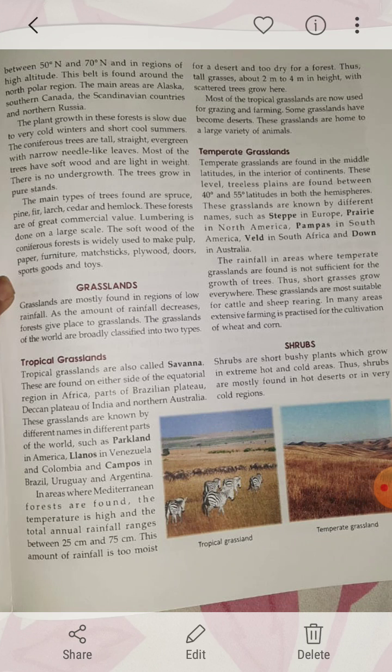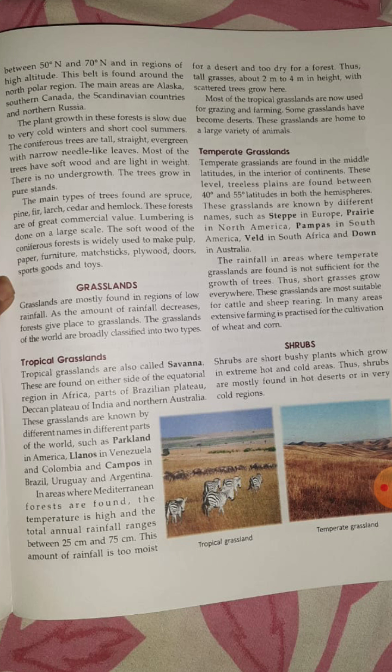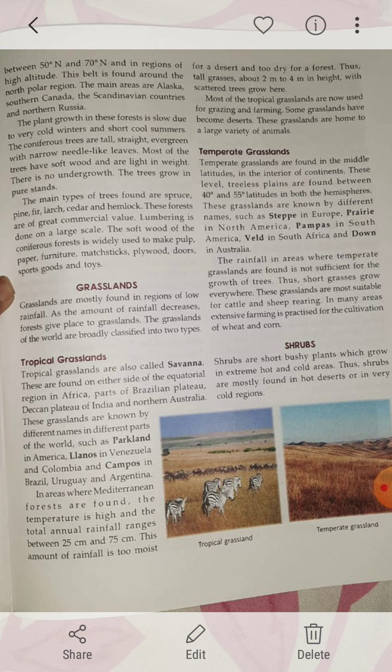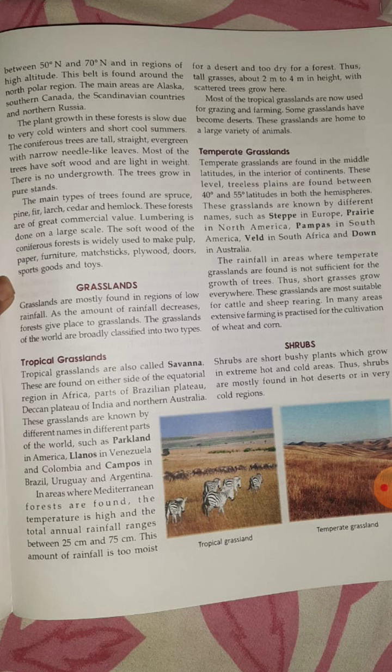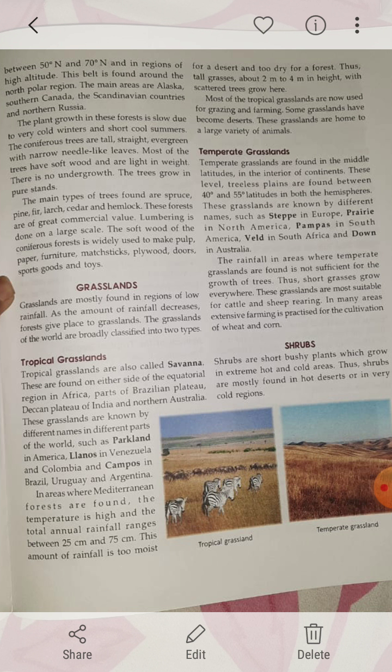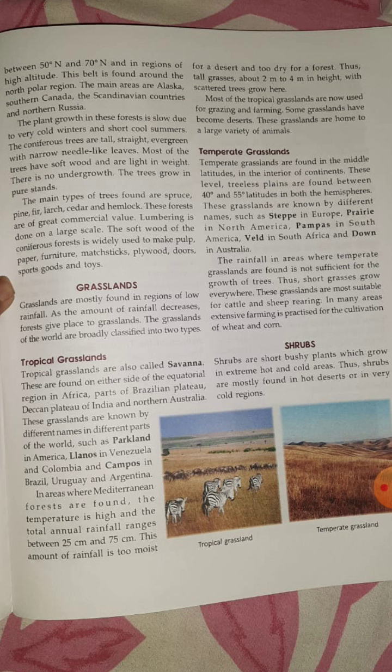So grasslands of the world are broadly divided into two types. One is a tropical grassland, one is a temperate grassland. Now tropical grasslands are known as a savanna. These are found on either side of the equatorial region that you can find in Africa, Brazilian Plateau, Deccan Plateau of India and Northern Australia. Now these grasslands are known by different names, children, such as the parkland in America, Llanos in Venezuela, and Campos in Brazil, Uruguay and Argentina.